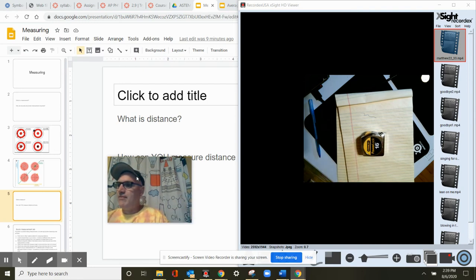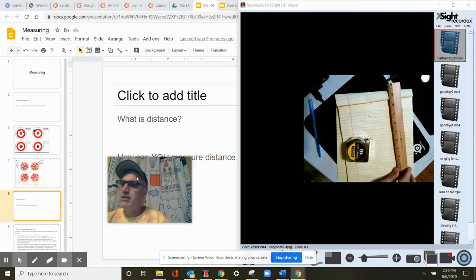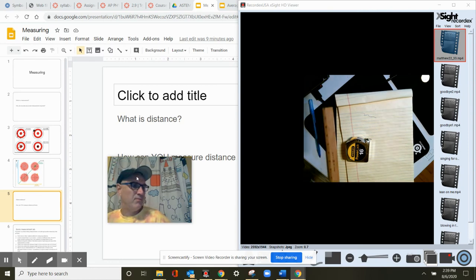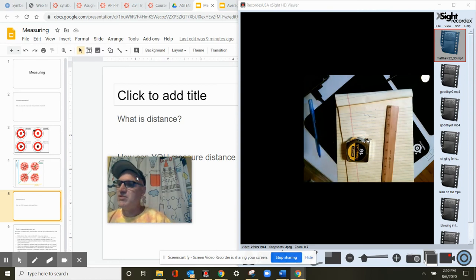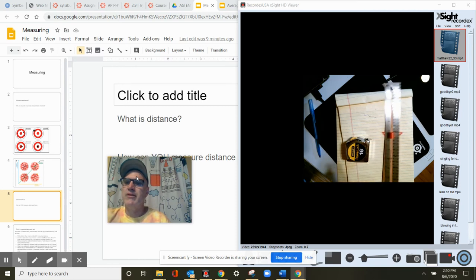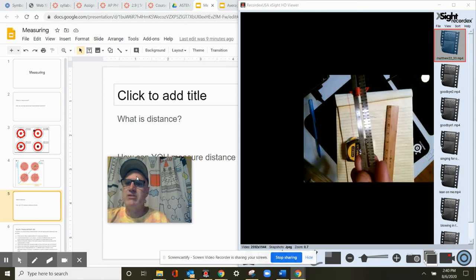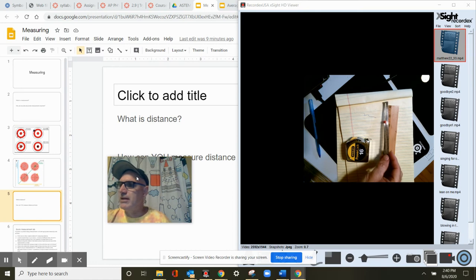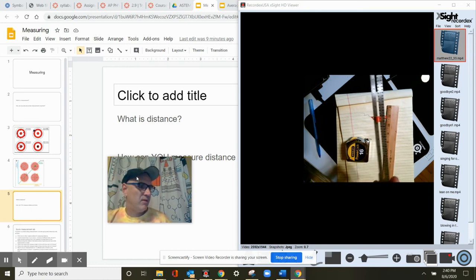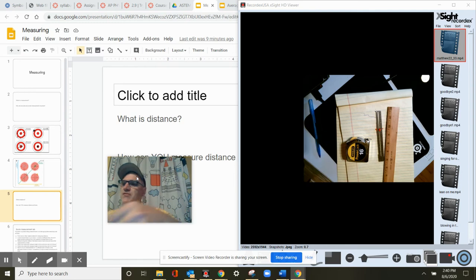Another thing you might have is a ruler. I found this in a drawer in my kitchen. Also no centimeters, unfortunately. Then I got into my wife's sewing kit and found a little ruler in there, and this actually has centimeters and inches on it. Everything's upside down and backwards for me, so I'm a little confused, but you can see there's inches and centimeters on this. It's a little tiny, and not going to be very good for what we want to do, but at least it has centimeters on it.